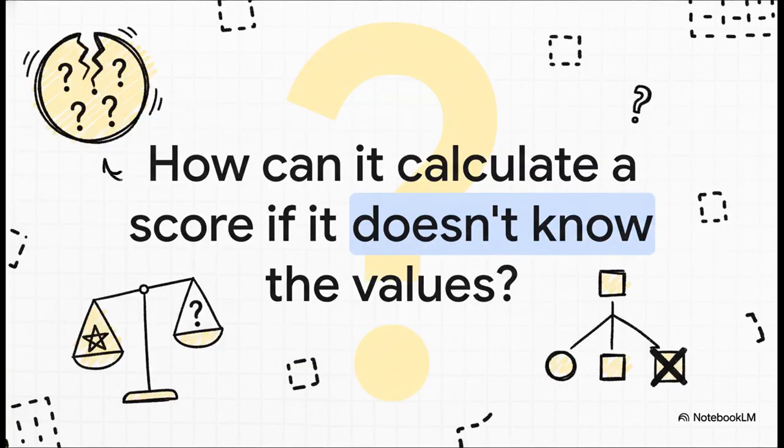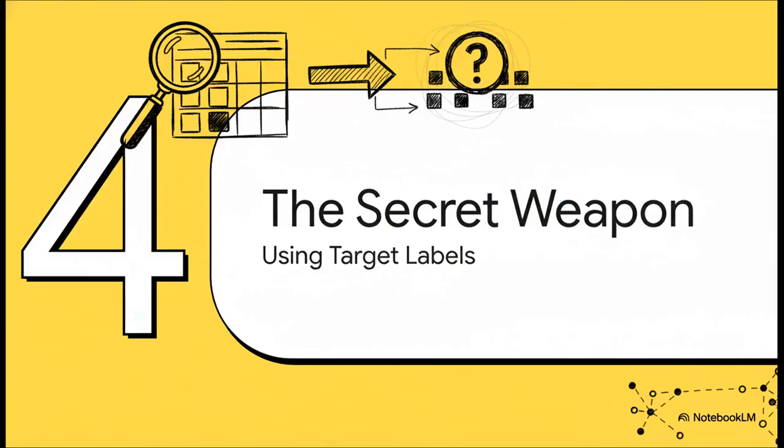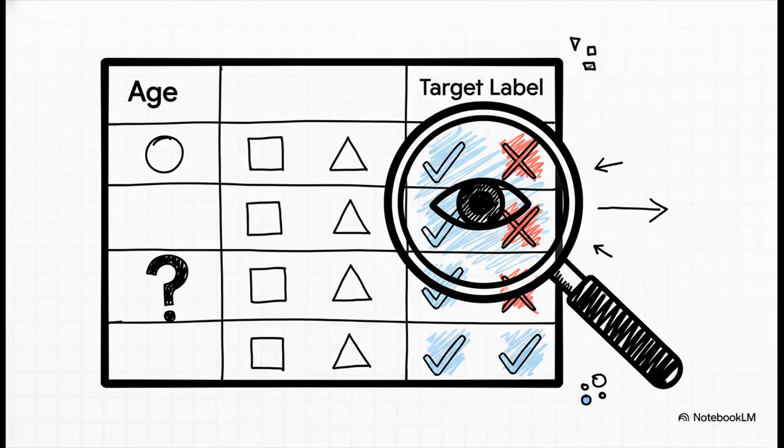But wait a second, this brings us right back to the original mystery, doesn't it? How in the world can you calculate a score based on a value you don't even have? If you don't know the feature, how can you possibly know if the split is any good? It feels like we're running in circles. And here it is. This is the big reveal, the secret sauce. It has absolutely nothing to do with the missing feature itself. It has everything to do with the one piece of information that we do have for every single one of those rows. That's the key.